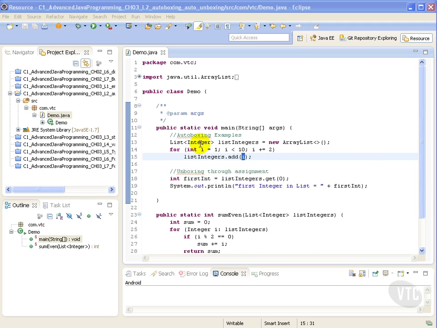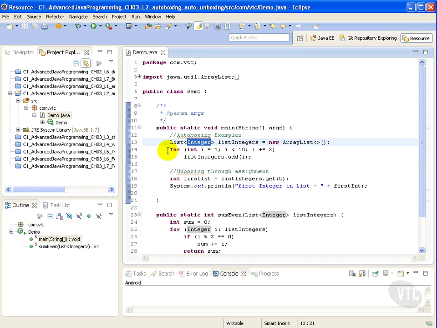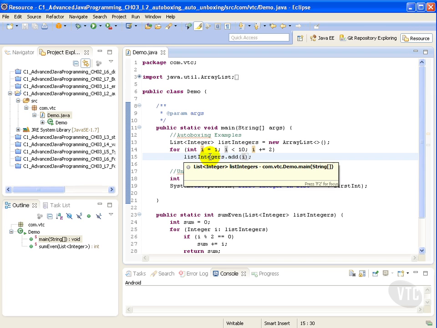Here we have a list of type Integer, which is a class. We also have a for loop, in which we're looping by using an int and adding that int into the list of integers. Although you add the int value as a primitive type rather than Integer objects to the list called list integers, the code still compiles. Why doesn't the Java compiler issue a compile time error?